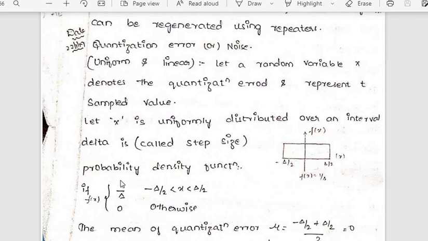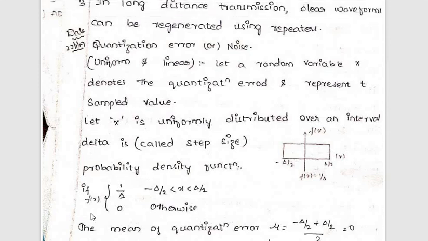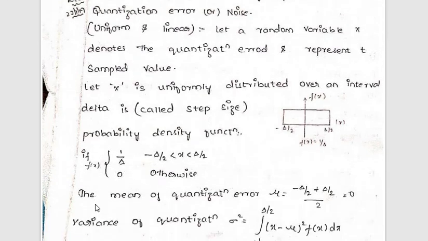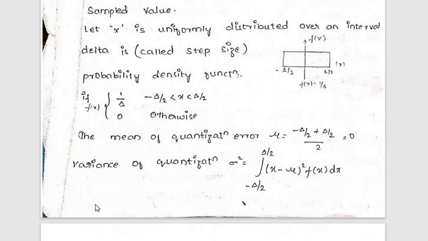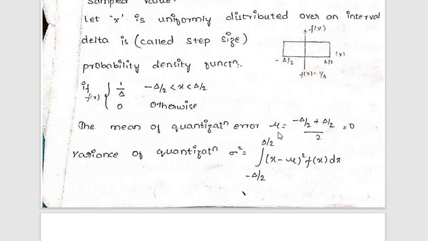The probability density function PDF is given as f of x equals 1 by delta if it lies between minus delta by 2 and delta by 2, and the value of the output will be 0 in other cases.